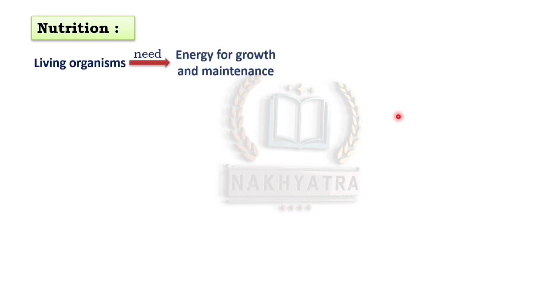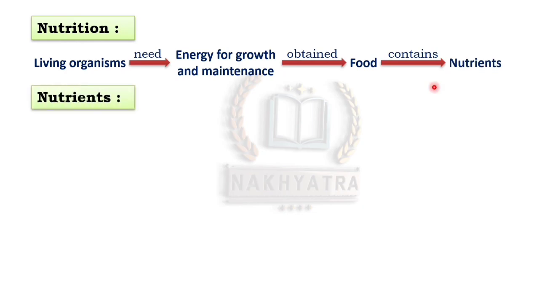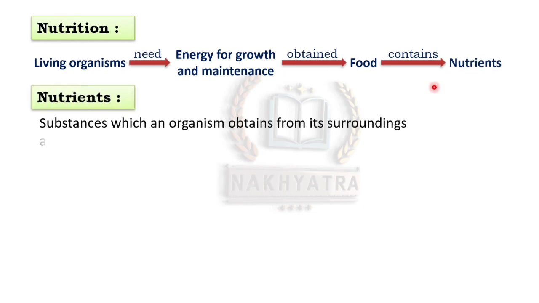Okay, now let us see the first process, that is nutrition. So living organisms need energy for growth and maintenance. If a living organism needs energy for growth or maintenance, where will we obtain the energy from? From food. And food contains what? Food contains nutrients. Alright, now let us see what nutrients are. So substances which an organism obtains from its surroundings and uses as a source of energy.